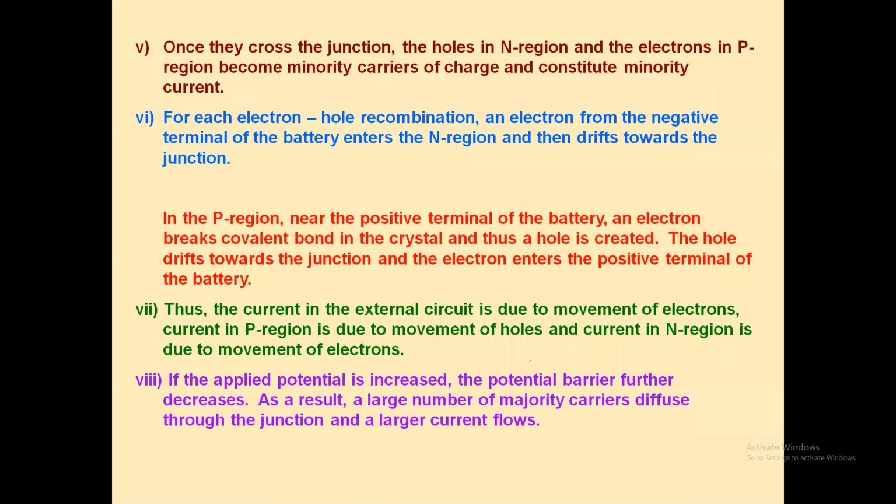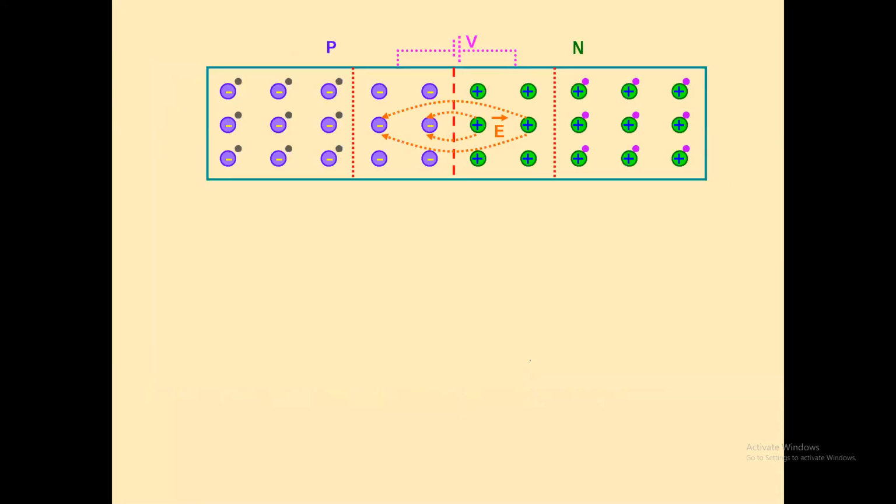Okay. And then the second thing is the reverse bias diode. Now please try to focus on it. What actually happens in the reverse bias condition? Consider this block diagram of a PN junction. This is the P type. This is the N type.